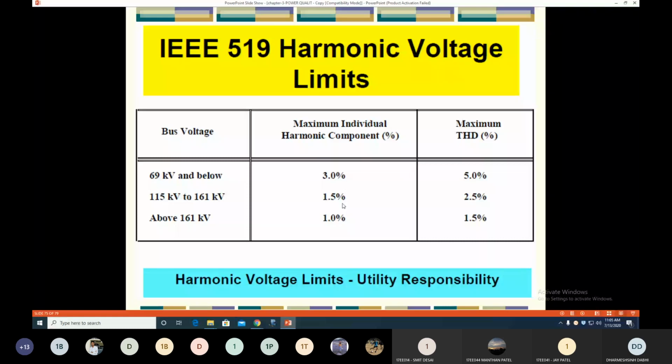Suppose your bus voltage is 100 kV. For simplicity, take the bus voltage as 100 kV, and if the third harmonic component in your bus voltage is the dominant harmonic, then the third order harmonic contribution should not be more than 1.5 kV. Clear? That is 1.5% of this bus voltage, if 100 kV is the bus voltage.